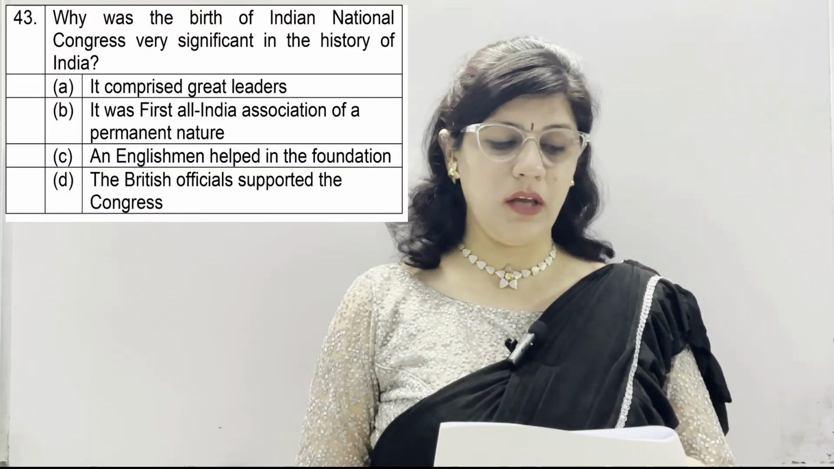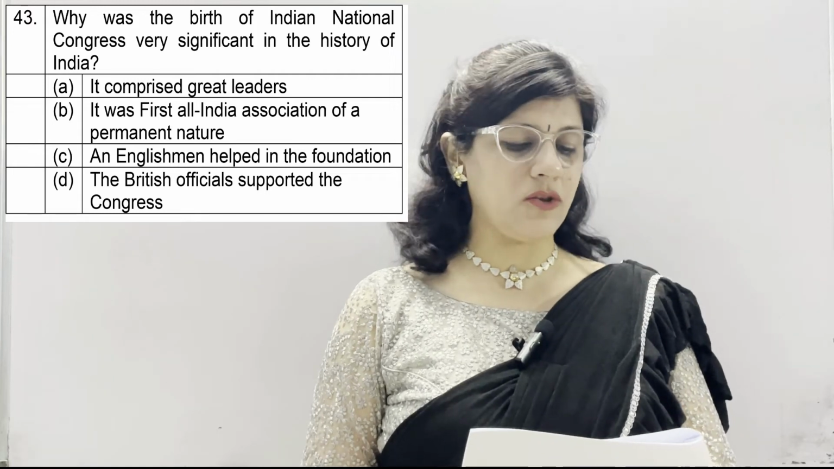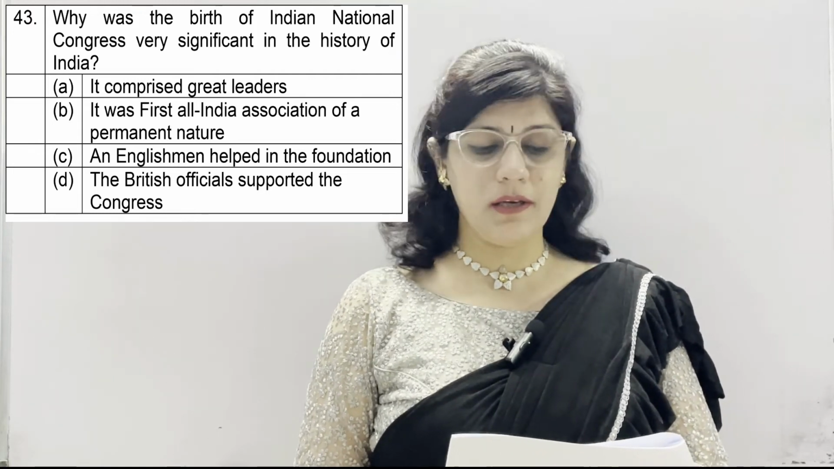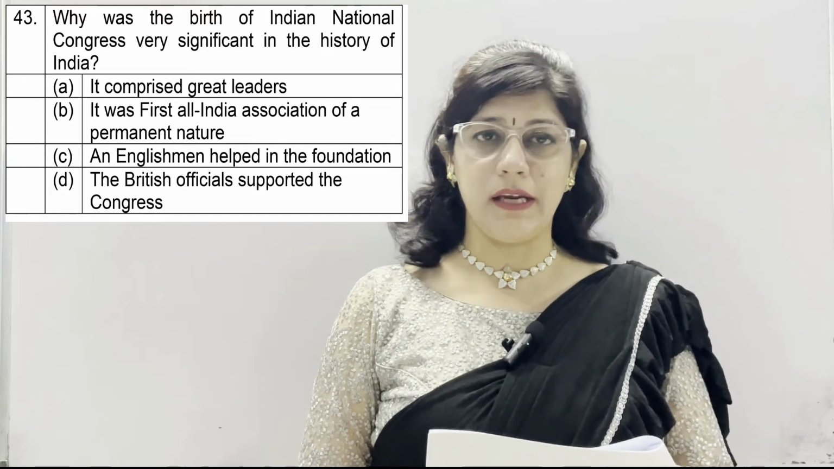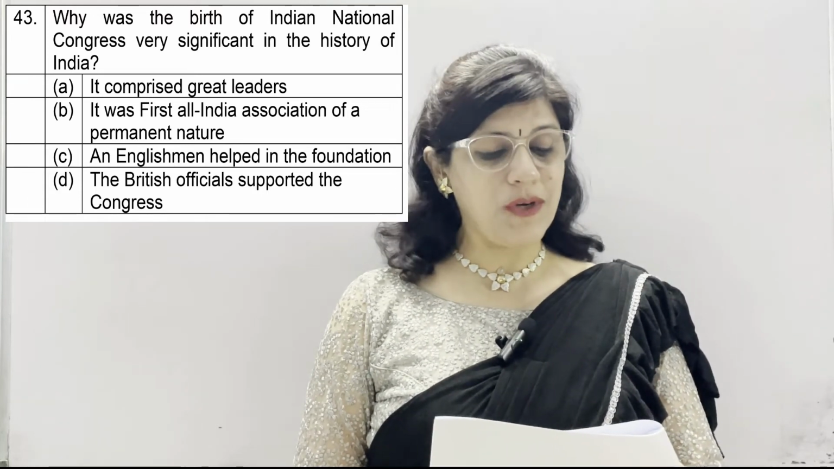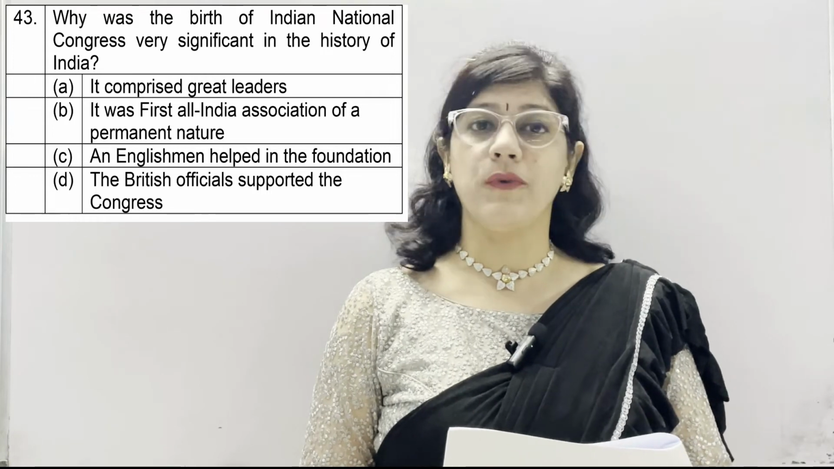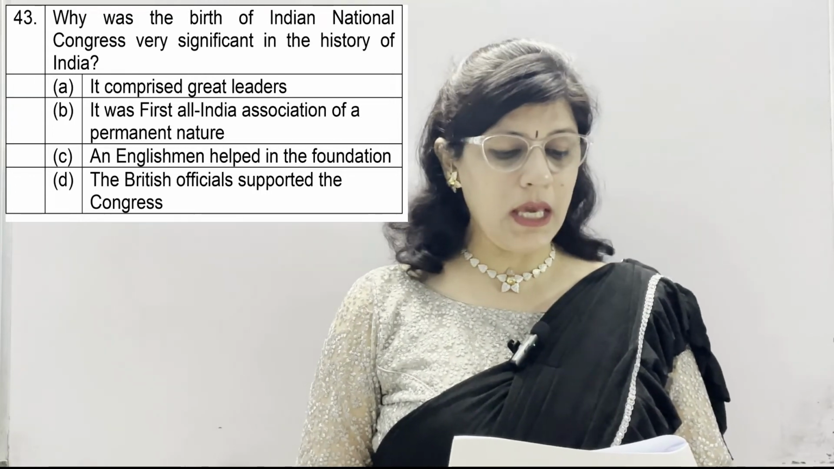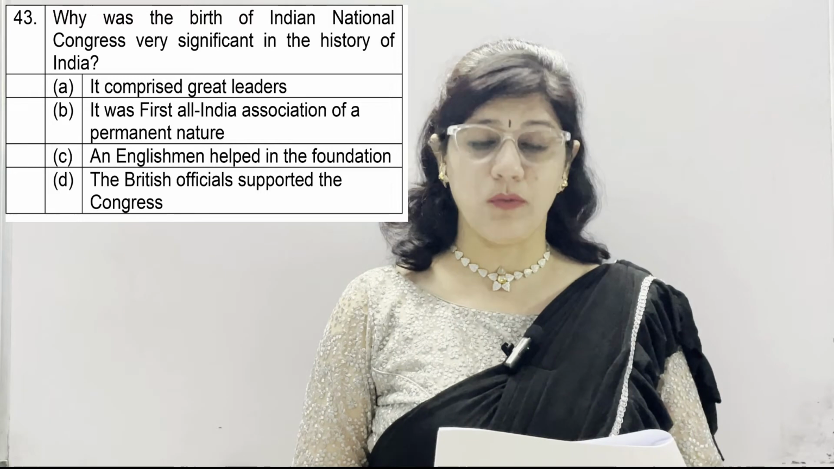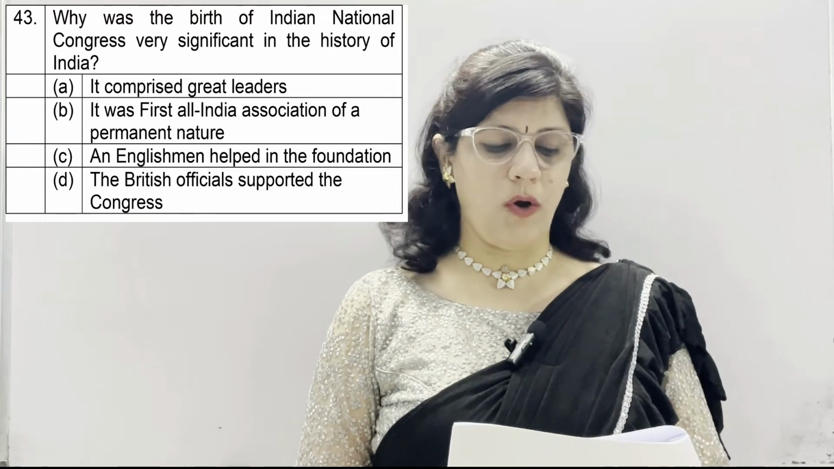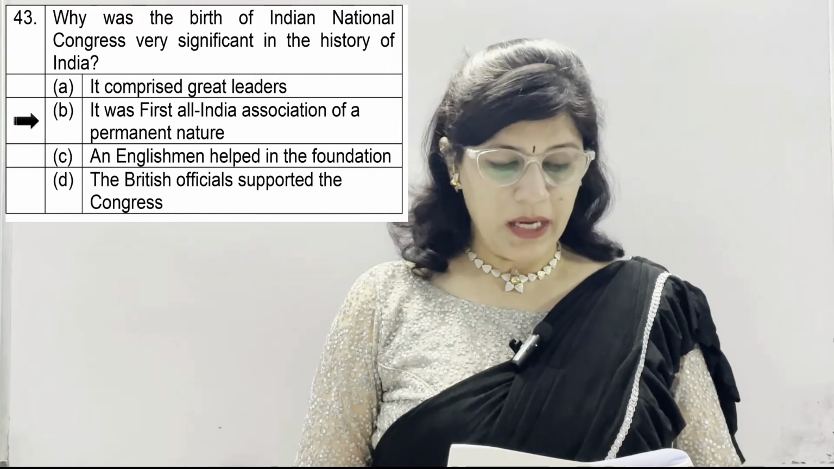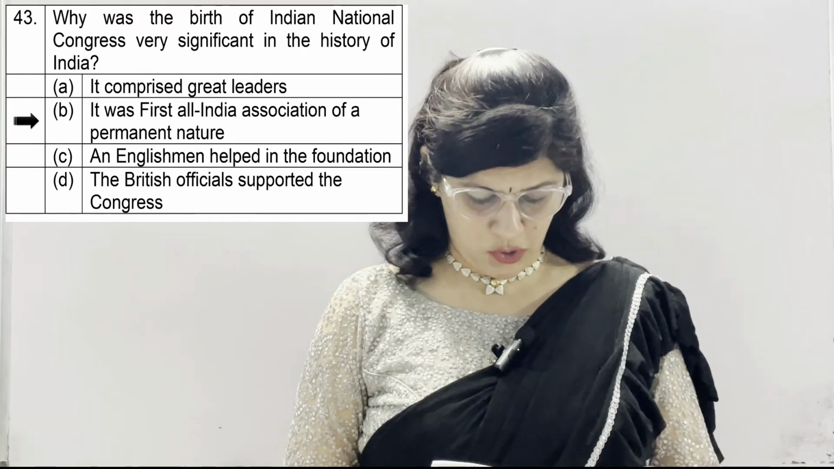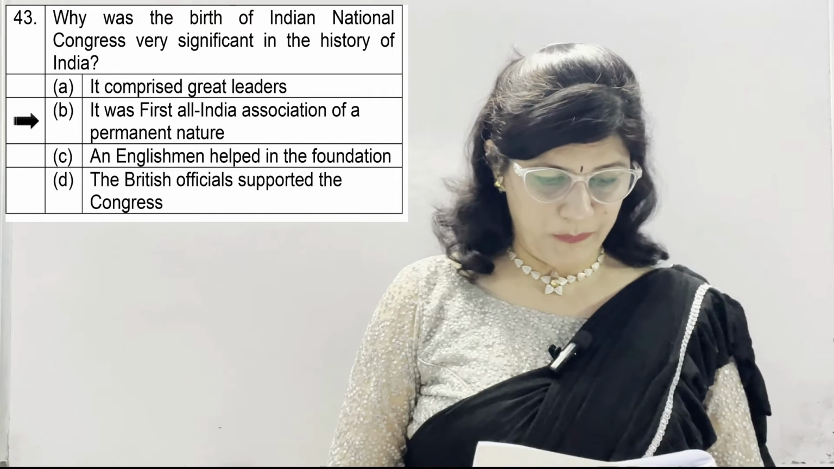Question number 43. Why was the birth of Indian National Congress very significant in the history of India? A option, it comprised great leaders. B. It was first All India Association of a permanent nature. C. An Englishman helped in the foundation. And D. The British officials supported the Congress. And the correct option is B. It was first All India Association of permanent nature.